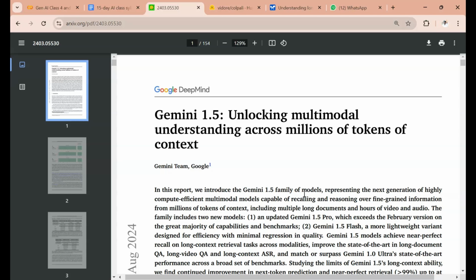This is regarding Google Gemini 1.5, and I just wanted to try it out as well, so that it will be useful for us to get the differentiation between a multimodal understanding with millions of tokens context along with the RAG. So the current popular trend is all about RAG, right? We all talk about retrieval-augmented generation a lot of times, whenever we are talking about companies' data, whenever we are seeing a huge volume of data to be contextualized, and we need to store it in a vector database,